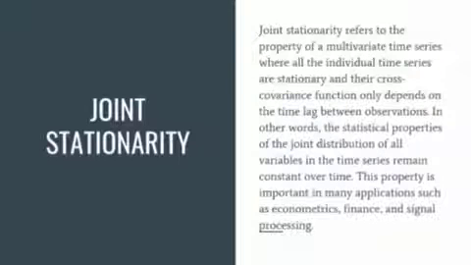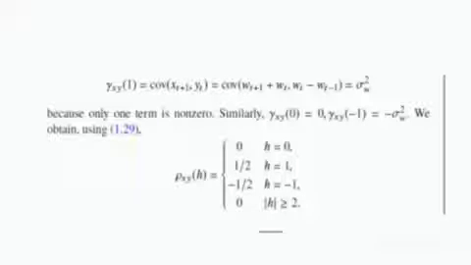Joint stationarity refers to the properties of multivariate time series where all the individual time series are stationary and their cross covariance function only depends on the time lag between observations. In other words, the statistical properties of the joint distribution of all variables in the time series remain constant over time. This property is important in many applications such as econometrics, finance, and signal processing.